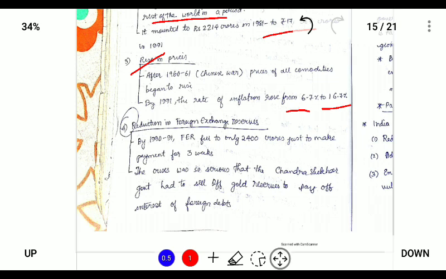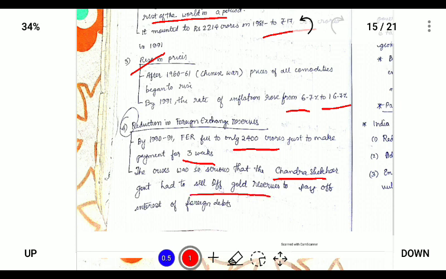also due to reduction in foreign exchange reserve. By 1991, the foreign exchange reserves were reduced to only 2,400 crores, enough to make payment for 3 weeks, and it was so serious that the Chandrasekhar government, which was one of the governments that collapsed, tried to sell off gold reserves to pay off the interest on foreign aid.